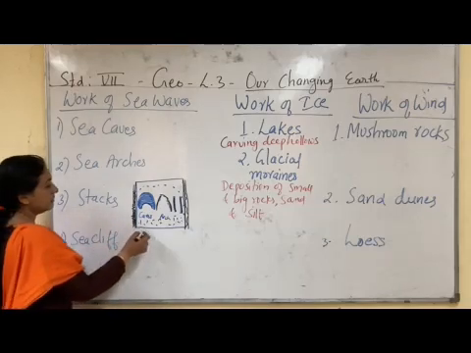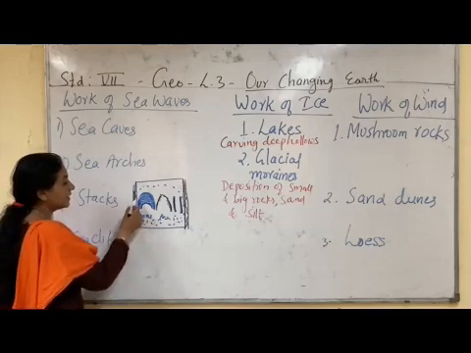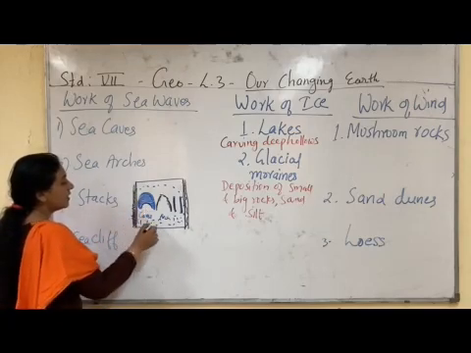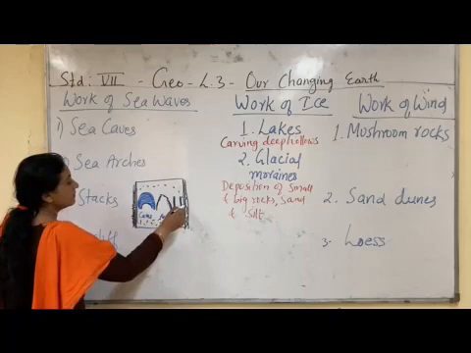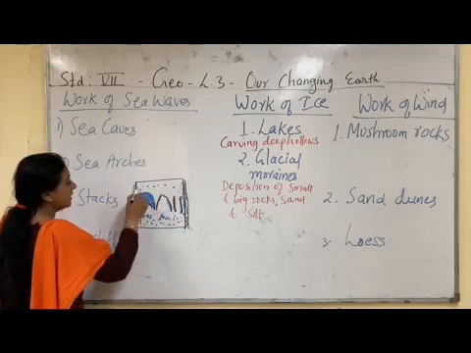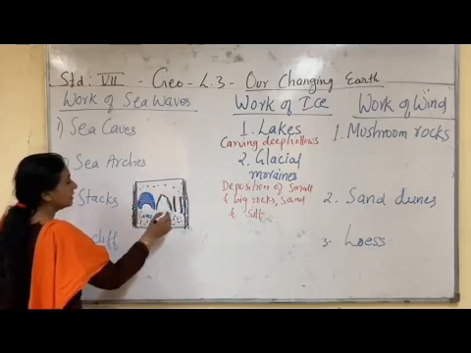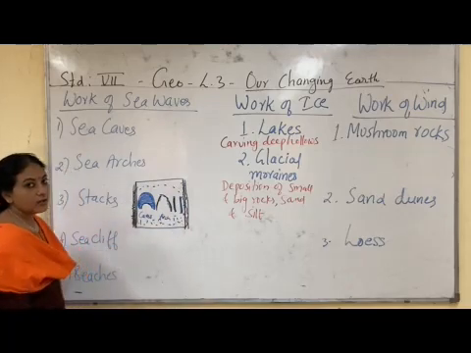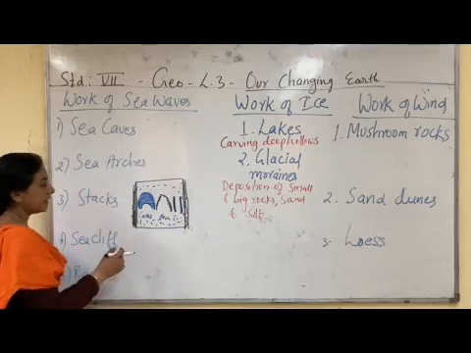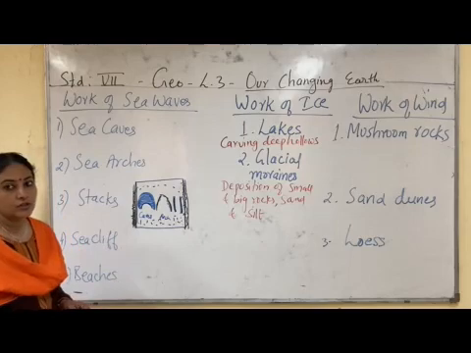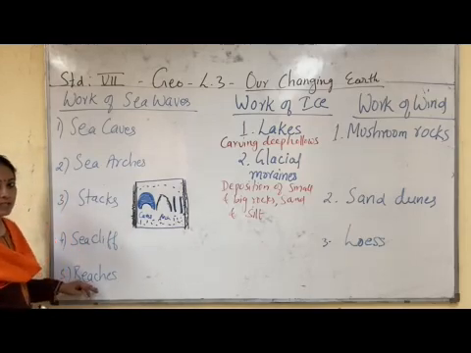Now when the sea waves strike the shores, they deposit sand, silt and clay on both sides of the shore. So the sand and silt, when deposited on the shore, are called beaches.